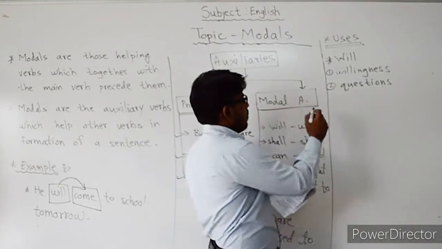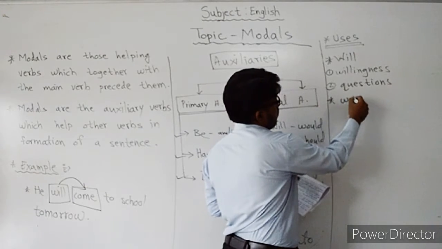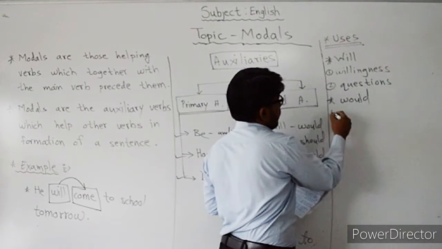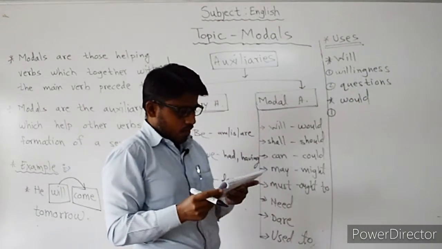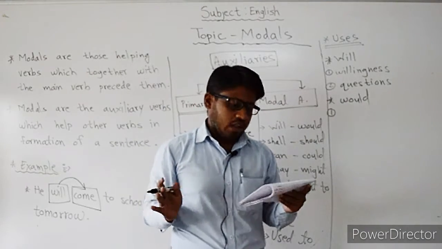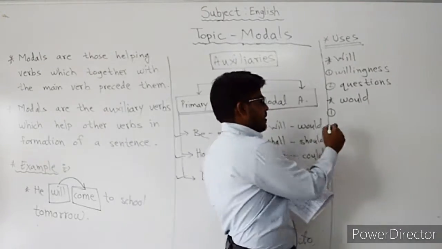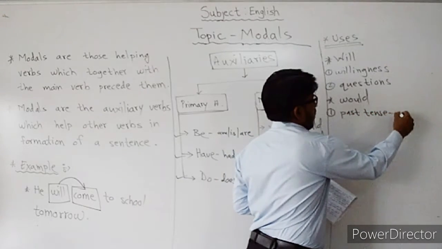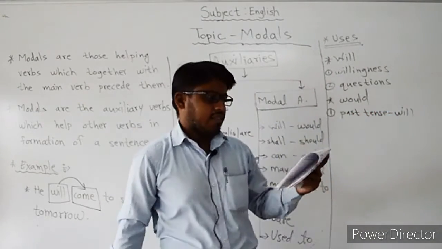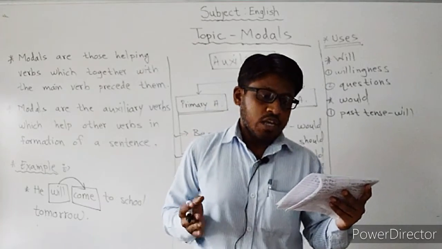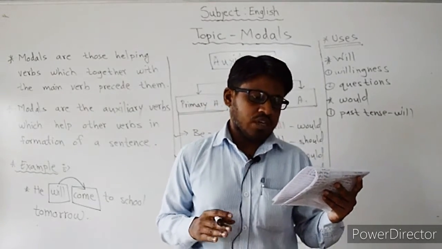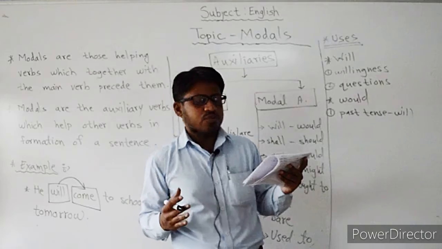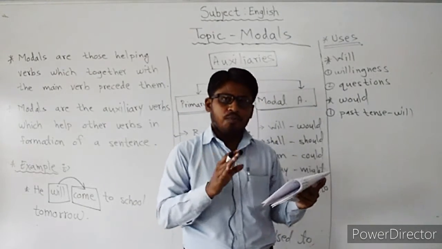Second one, would. Now we will see the usage of would. Past tense of will. For example, the past tense of will is would. And the sentence: she said that he would go to see the music concert today. In this sentence, we have used would as the past tense of will.